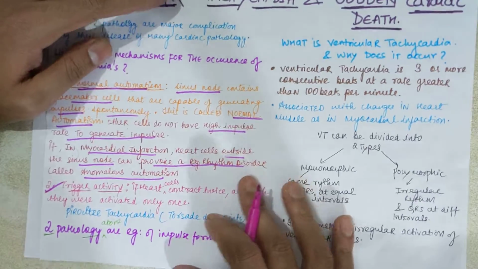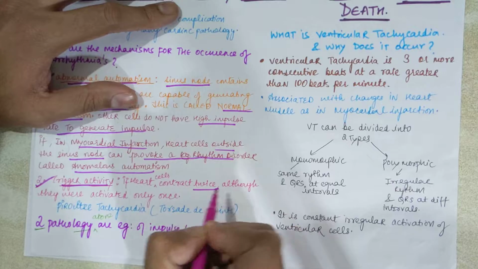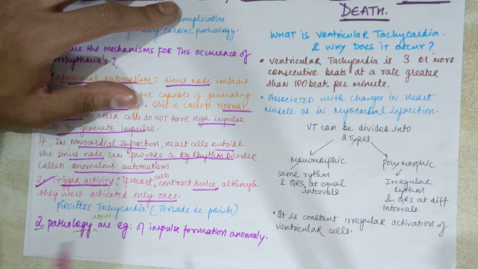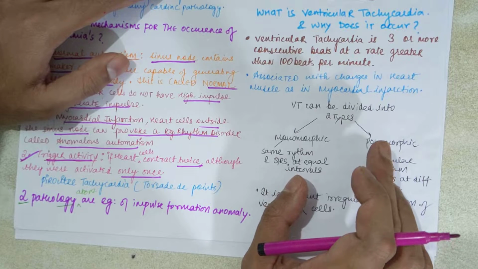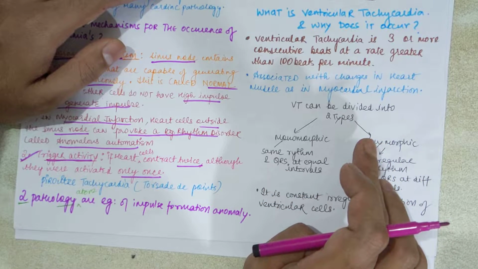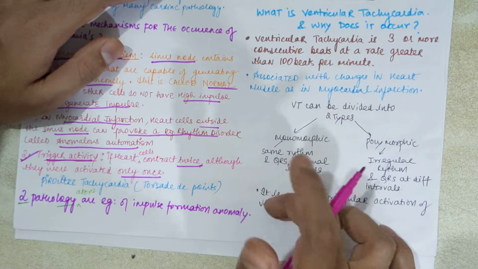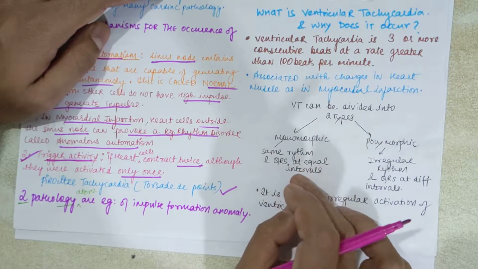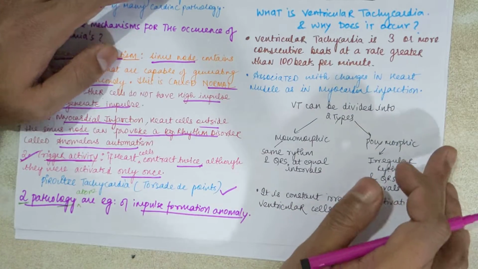Now, what are the trigger activities? If the heart cells contract twice although they were activated only once, so only one impulse was generated but the heart contracted two times, that condition is called torsade de pointes. This is one of the pathologies. These two pathologies are examples of impulse formation anomalies.